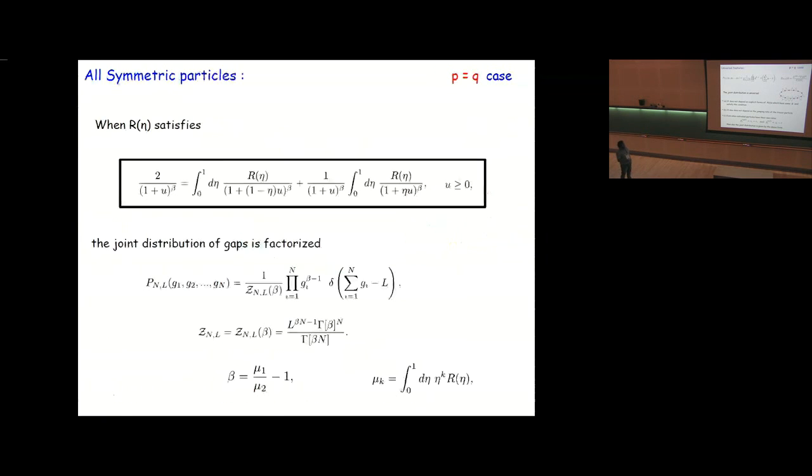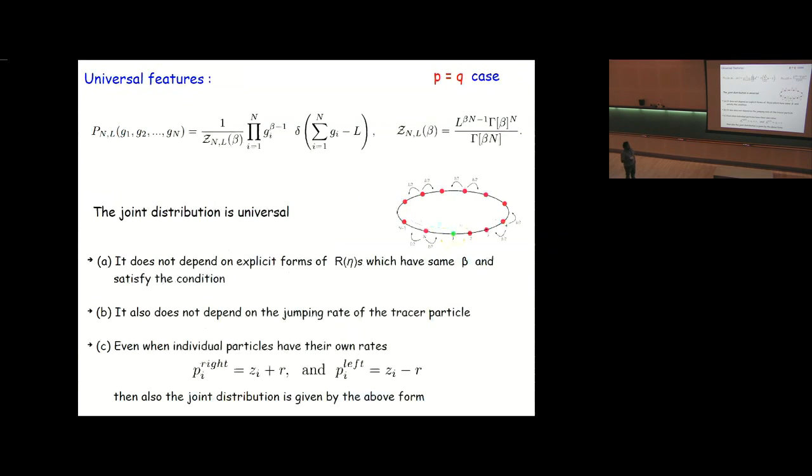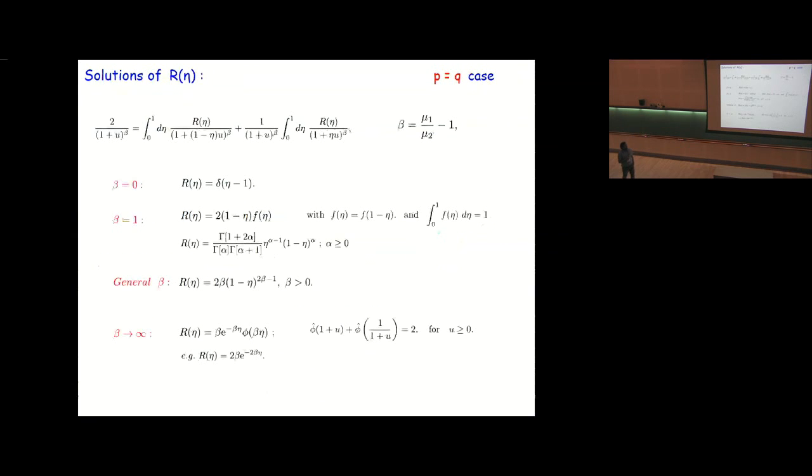So you see that whenever the jump distribution satisfies this relation, the joint distribution is given by this factorized form. Now the question is, what are the solutions of this equation? Can we find some solutions of these equations? In fact, there are many, an infinite number of solutions of these equations. We could not find all the possible solutions, but we found many solutions, and we tried to categorize them according to the values of beta. Beta is this parameter. So for beta equal to 0, one solution is this delta function.